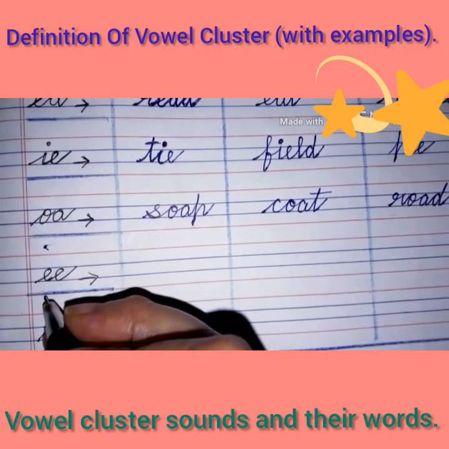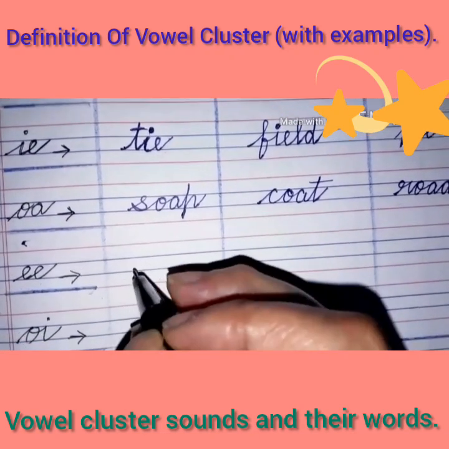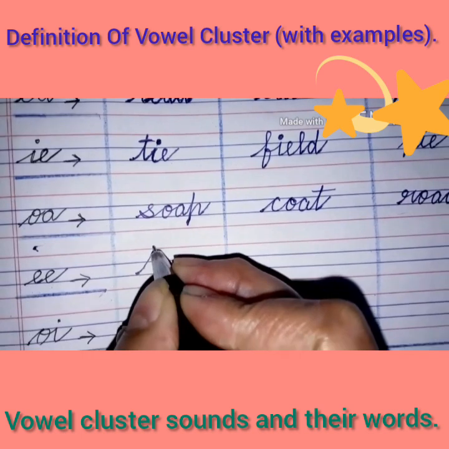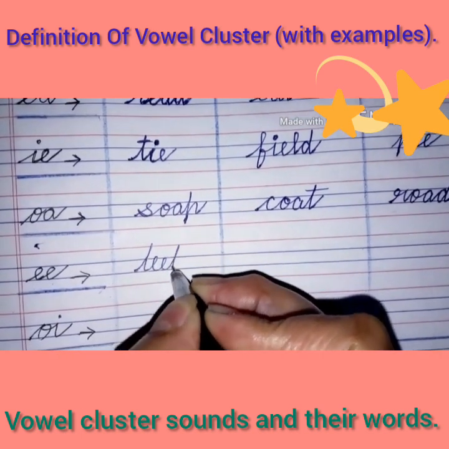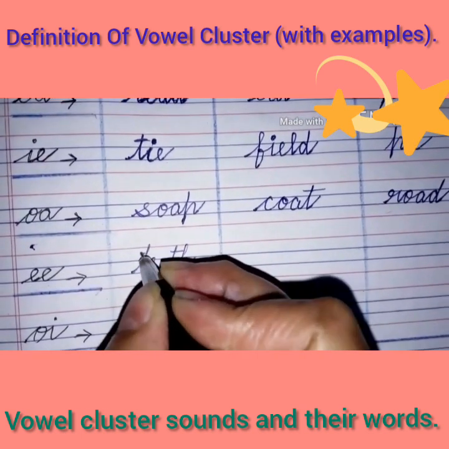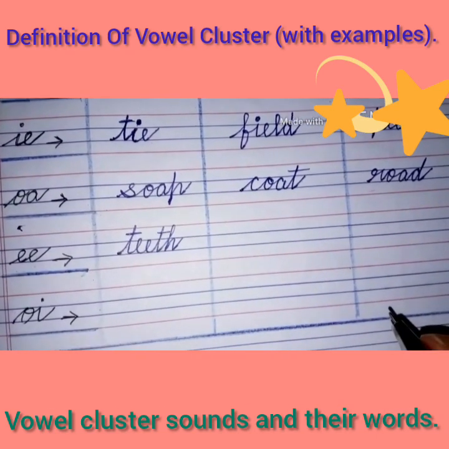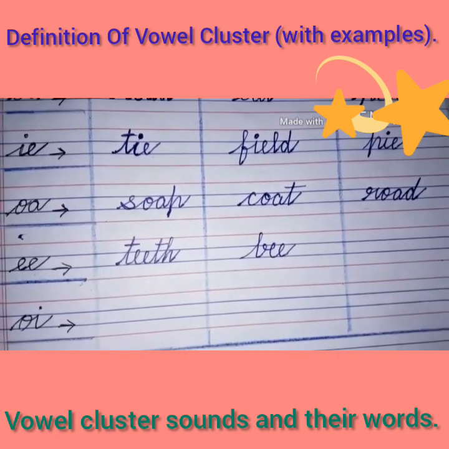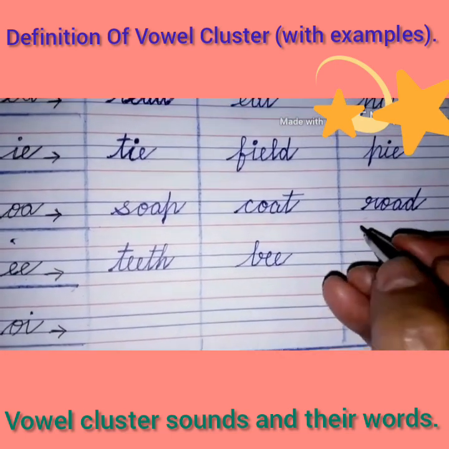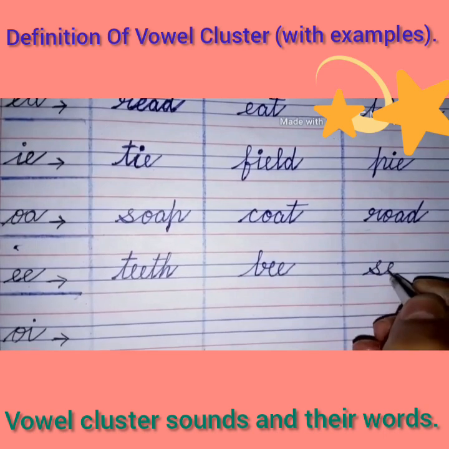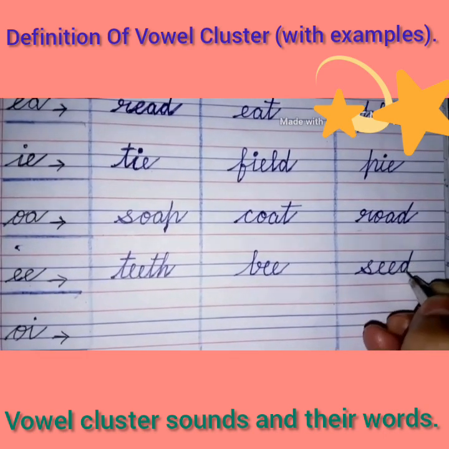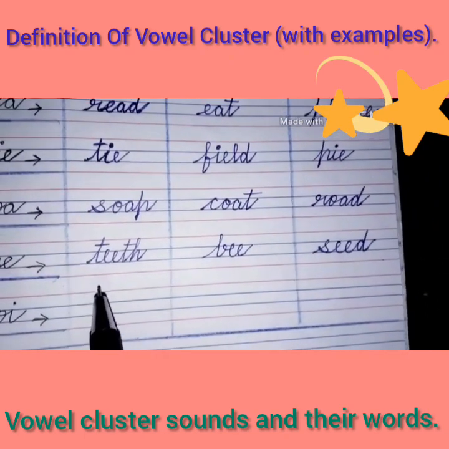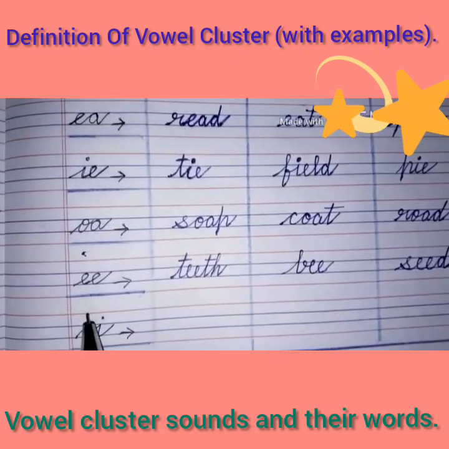Come to the next sound, double E, EE. So we'll write here T-double E-T-H, teeth. B-double E, bee. S-double E-D, seed. I've written here three vowel cluster words with double E sound.